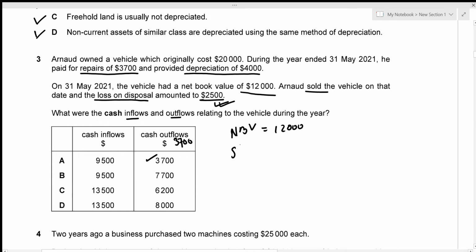So then the sales value was actually 12,000 minus 2,500. Since it's a loss of 2,500, we're subtracting it. But if it were to be a profit, we would have added it to the sales value. All right. Now the total sales is actually 9,500, which is also given by option A, which suggests that option A is our correct option for question number 3.